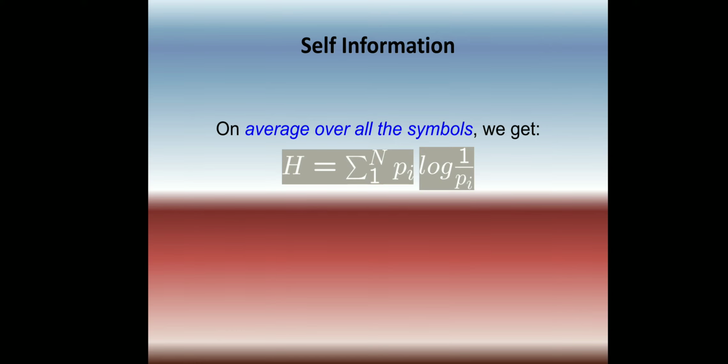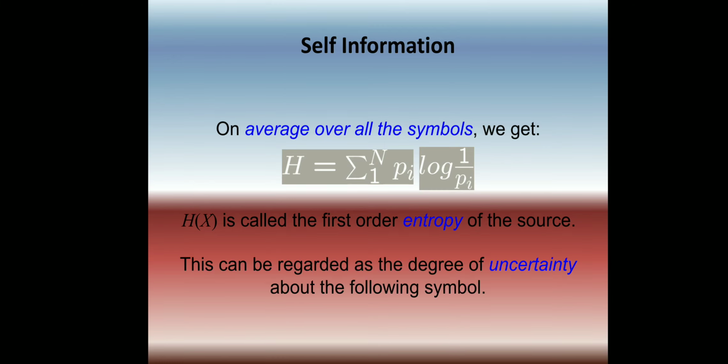This is the average over all the symbols. It's called H, or H of X, the first order entropy of the source, and this is nothing but the degree of uncertainty about the following symbol. We can see this entropy in the next video.